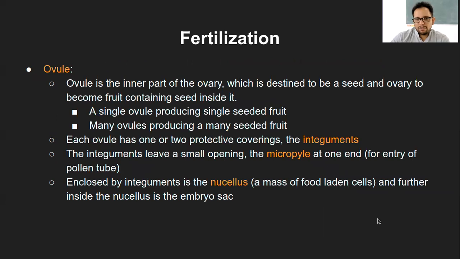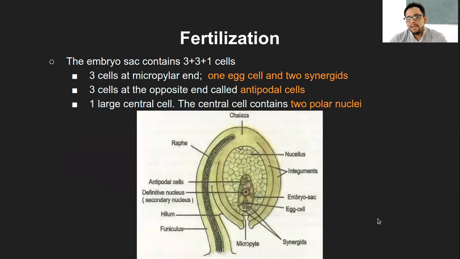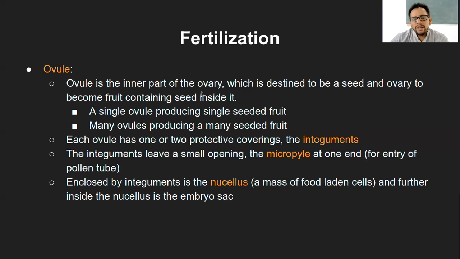We will just look at the structure of the ovule for today, and then we will stop. Now, in the structure of the ovule, again, there are a few new terminologies that you will have to remember. So, the ovule is the inner part of the ovary. Most of the students again get confused here. What is ovule? What is ovary? Then what is female gamete? What is gynoecium? What is carpel? What is pistil? All these things are kind of intermixed, or they can be alternate names of each other. So be very, very aware of these particular things.